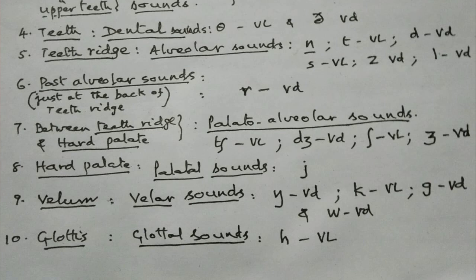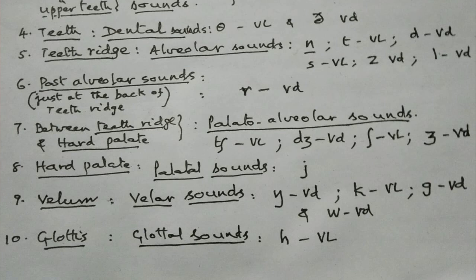Next, seventh. The place of articulation is between teeth ridge and hard palate. And this is called palato-alveolar place. So these sounds are called palato-alveolar sounds.